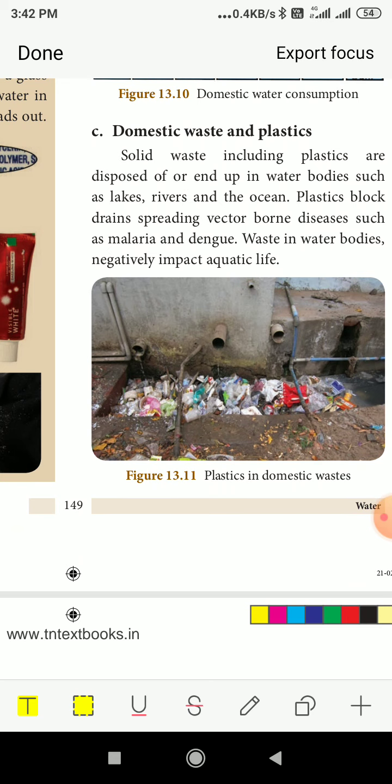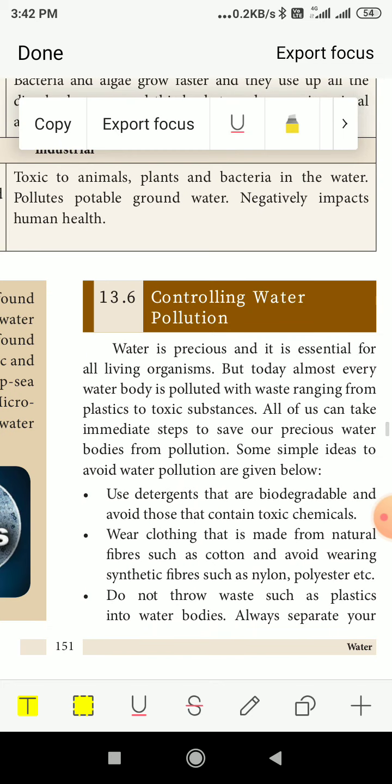Next, domestic waste and plastics. Solid waste, including plastics, is disposed of or ends up in water bodies such as lakes, rivers, and oceans. Plastic blocks drains, spreading vector-borne diseases such as malaria and dengue. So, plastic blocks drains, spreading what?